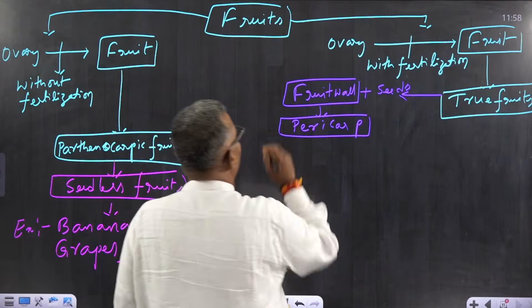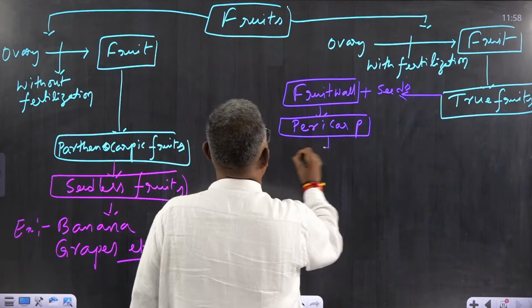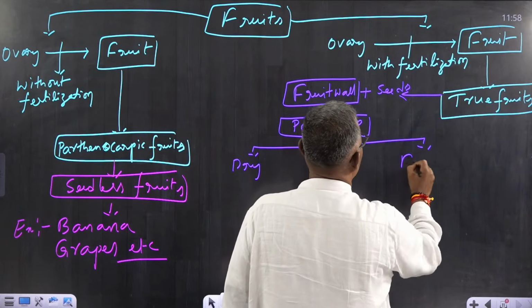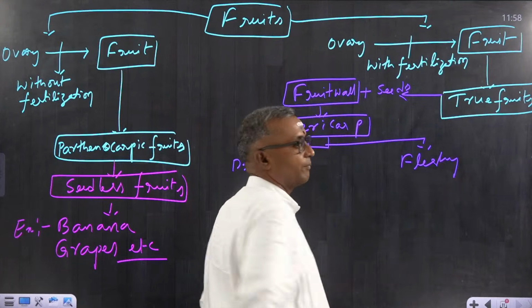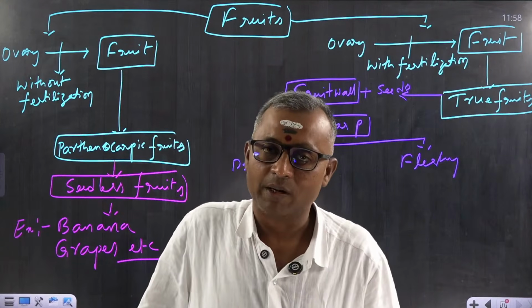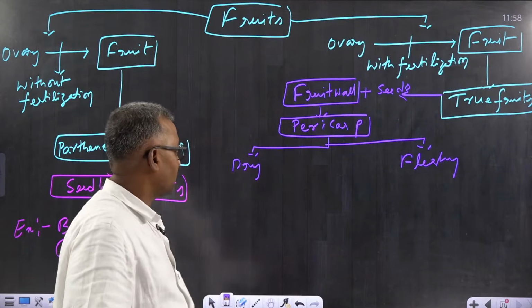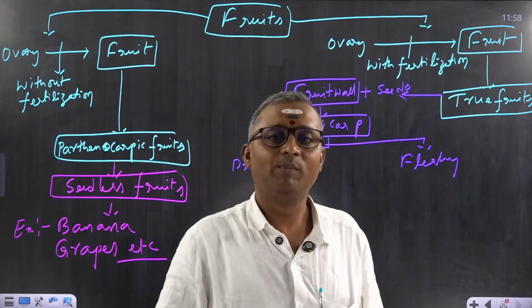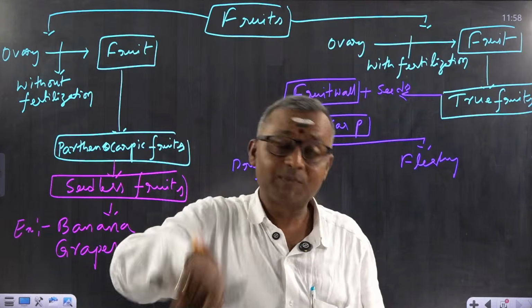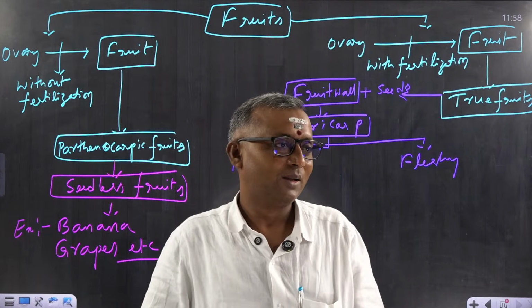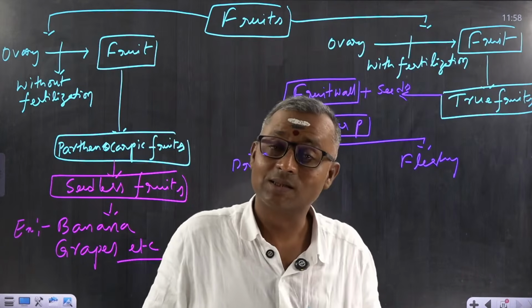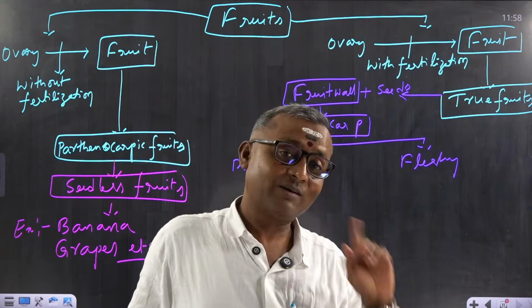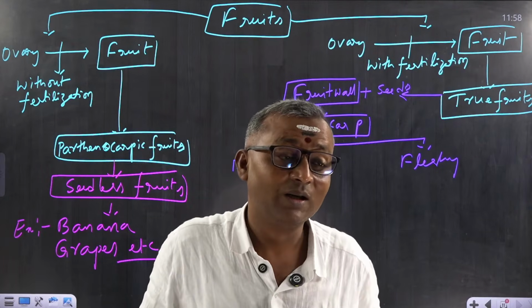Understood? This pericarp may be dry in some cases or may be fleshy in other cases. In some cases, pericarp is fleshy, and in some cases, pericarp is dry. Dry in the sense, once the fruit becomes mature, the pericarp becomes dry. Got it? Pericarp becomes dry once the fruit becomes mature. Such fruits are called dry fruits.